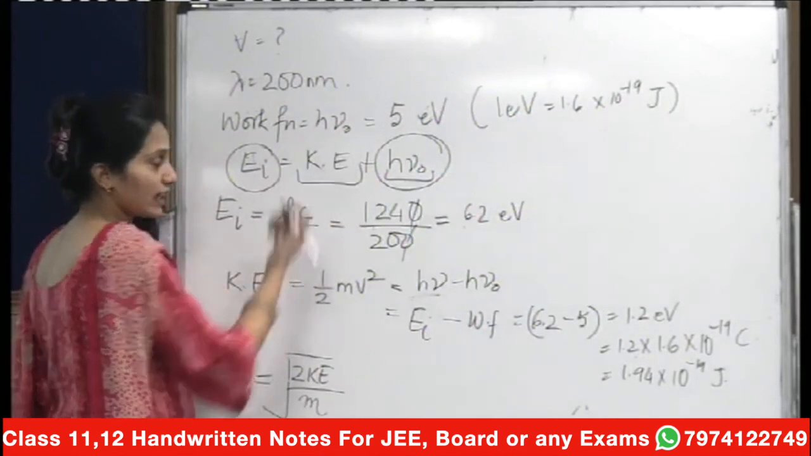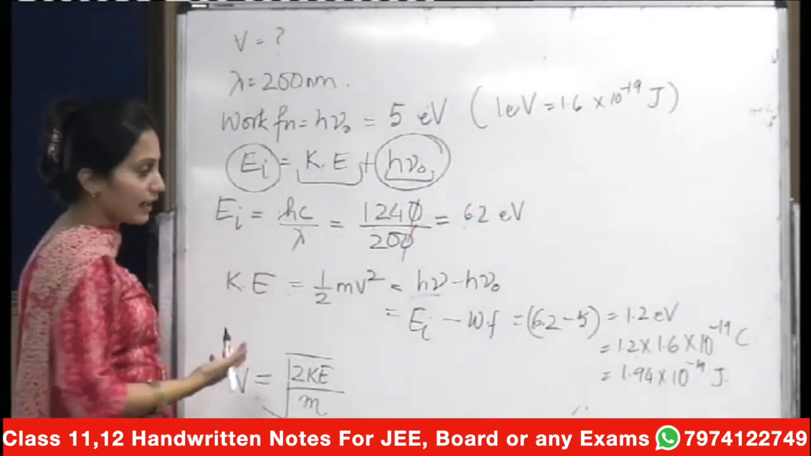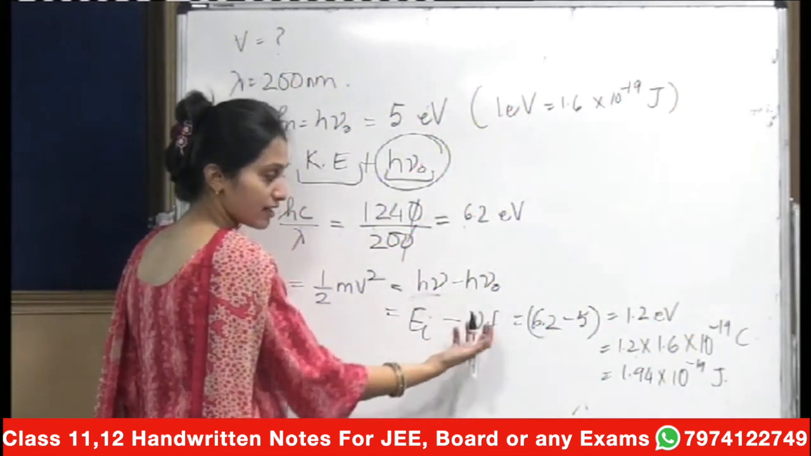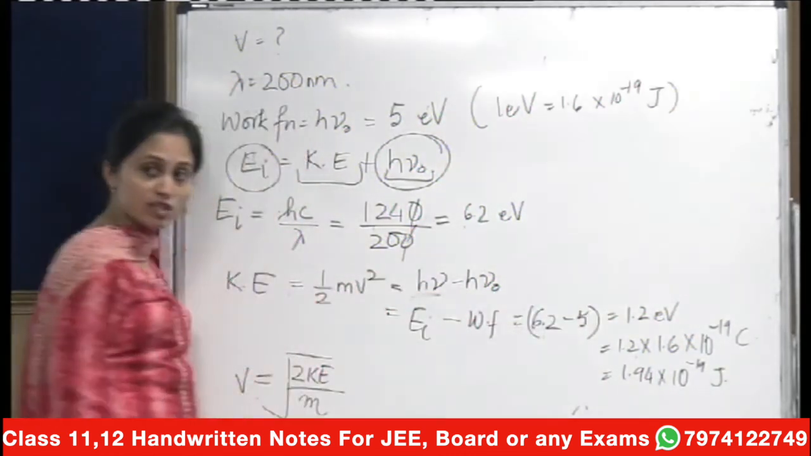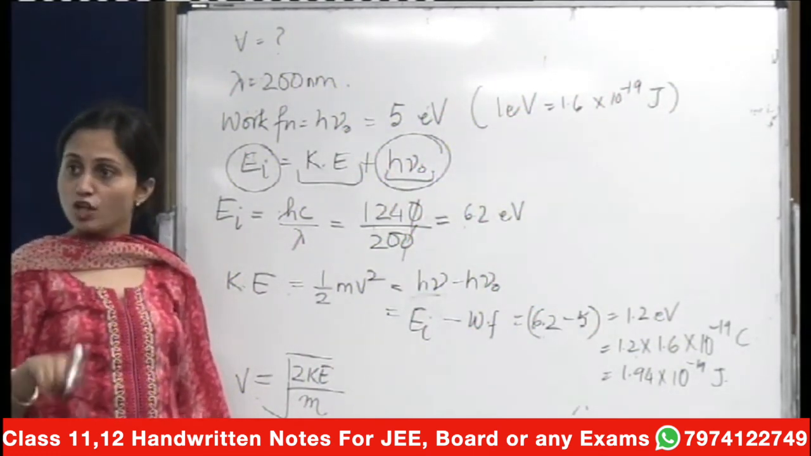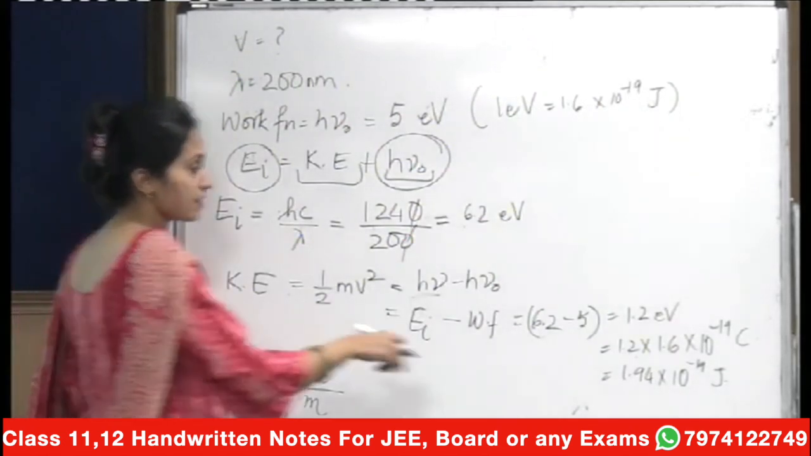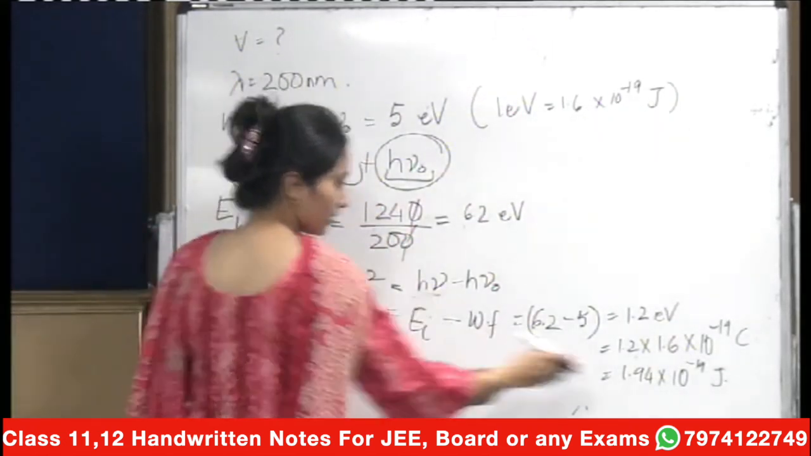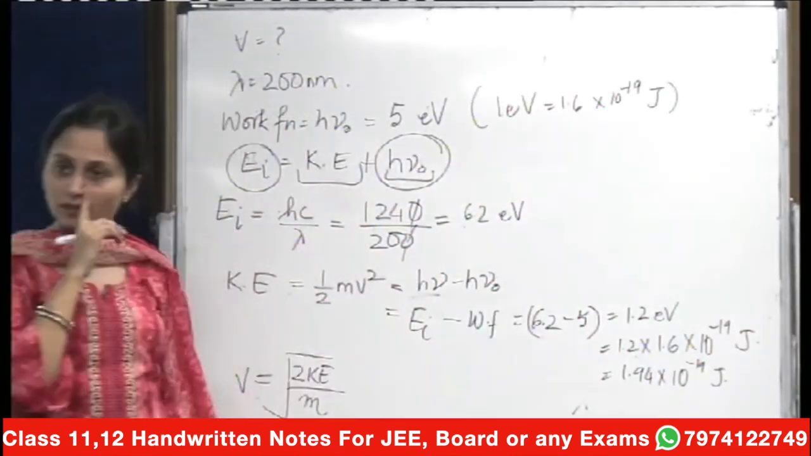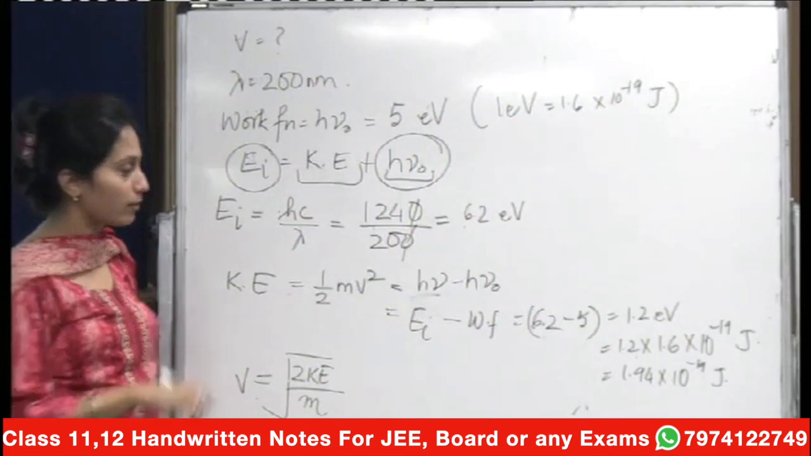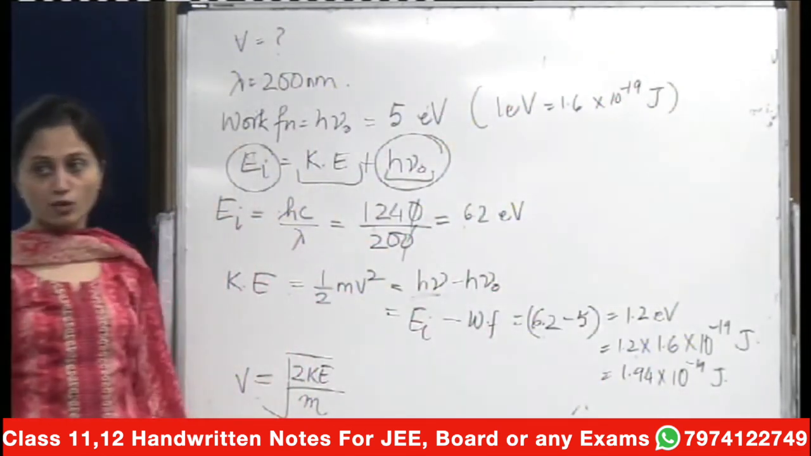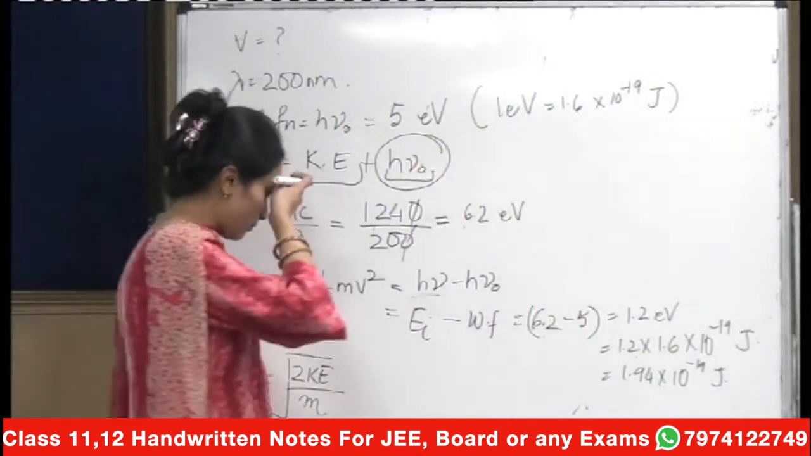So I can calculate the kinetic energy. What is my kinetic energy? It is total energy minus the work function, that is 1.2 electron volts. 1 electron volt is equal to 1.6 into 10 to the power minus 19 joules. So you can easily convert it into joules, and you will get the final answer by multiplying both of them.